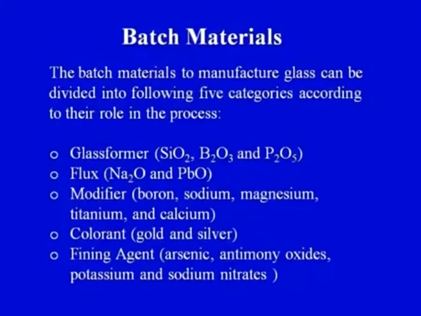First one is the colorant. The colorant can be gold or silver in order to impart a color to the glass, and finally the fining agents. Now, what are the various types of fining agents that can be added? The different types of fining agents are arsenic, antimony oxides, potassium and sodium nitrates. So, arsenic and antimony oxide, potassium and sodium nitrates, these are some of the fining agents that are added.